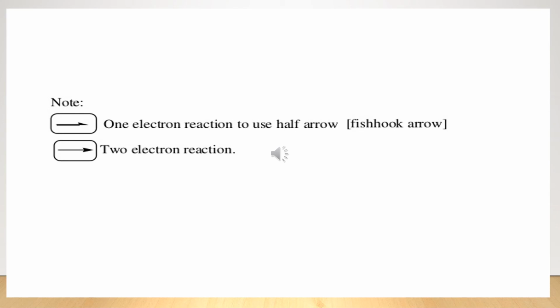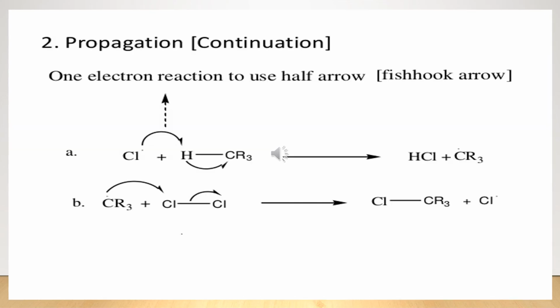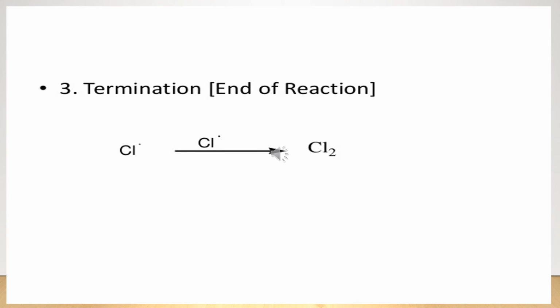Note, one electron reactions use a half arrow, that is a fish hook arrow, and a full arrow represents a two electron reaction. Propagation, that is continuation, one electron reactions use a half arrow, that is a fish hook arrow. Termination, that is end of reaction.